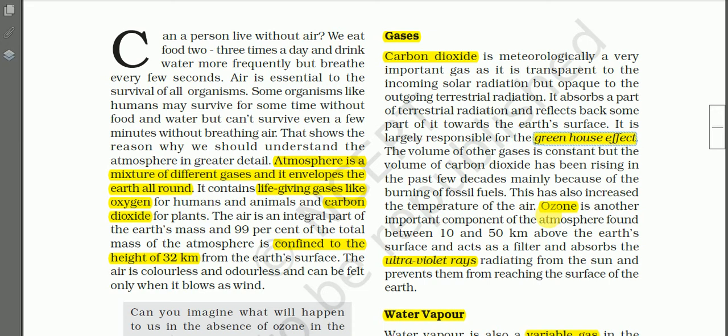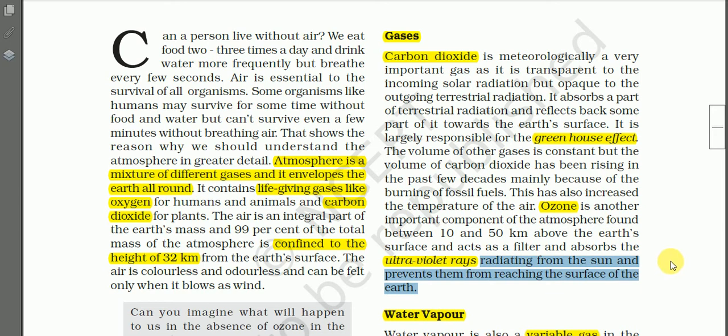Another important gas found in the atmosphere is ozone. Ozone is another important component of the atmosphere, found between 10 to 50 kilometers above the earth's surface, and acts as a filter and absorbs the ultraviolet radiation from the sun, and thus prevents it from reaching the surface of the earth.